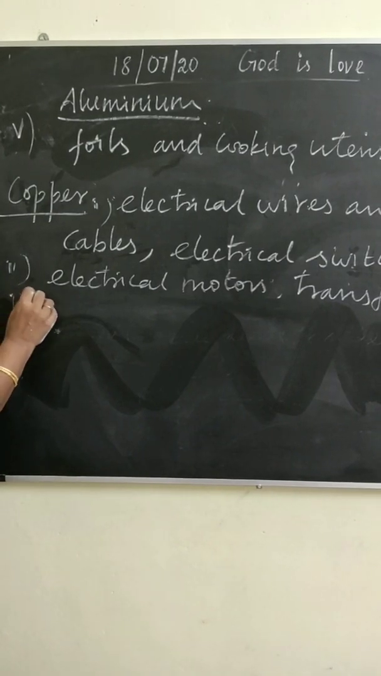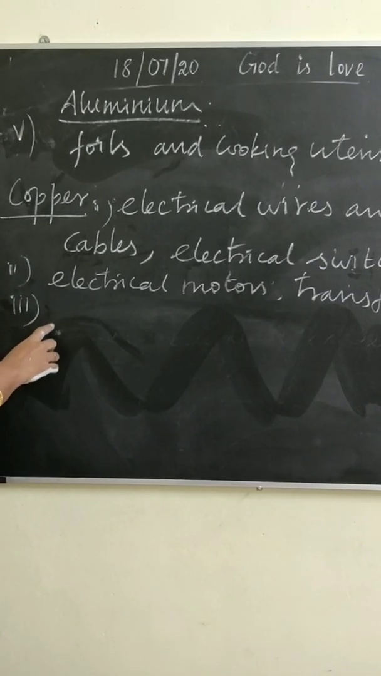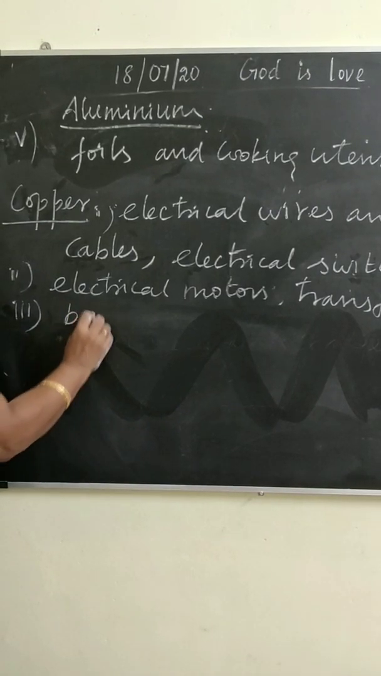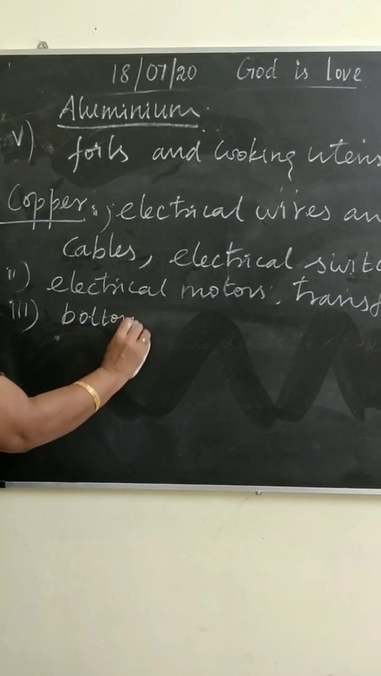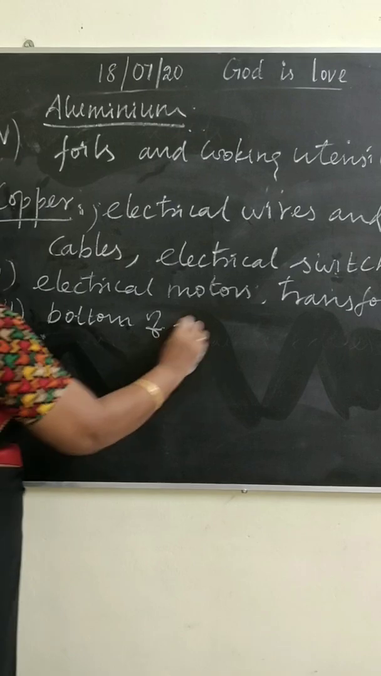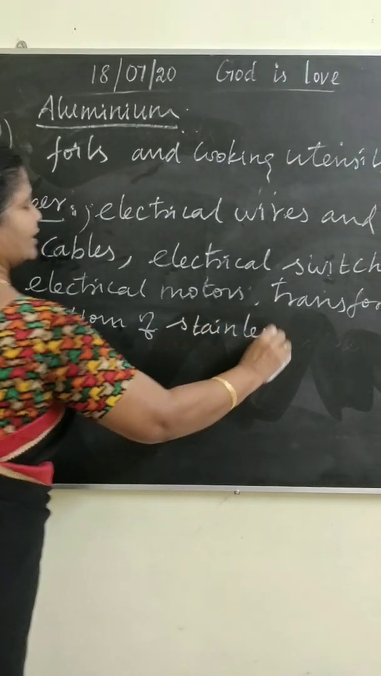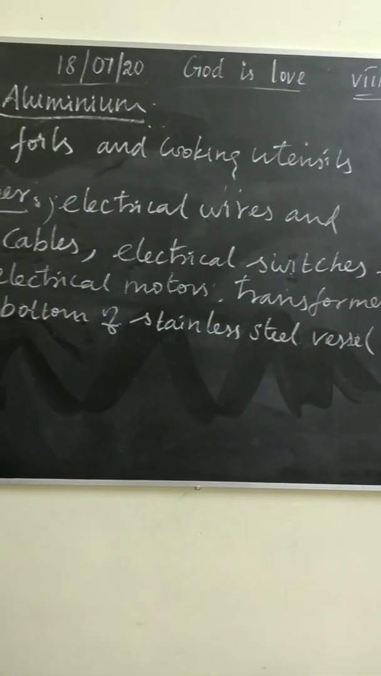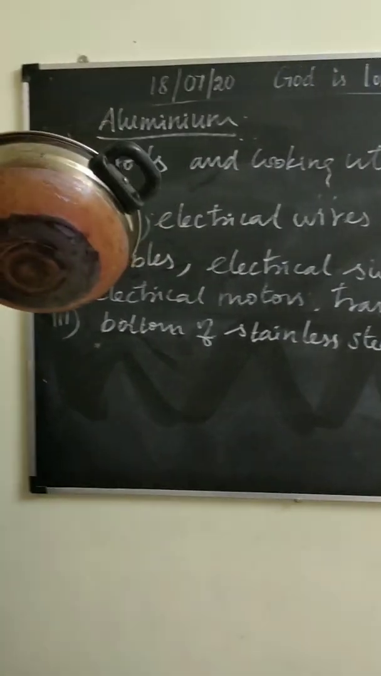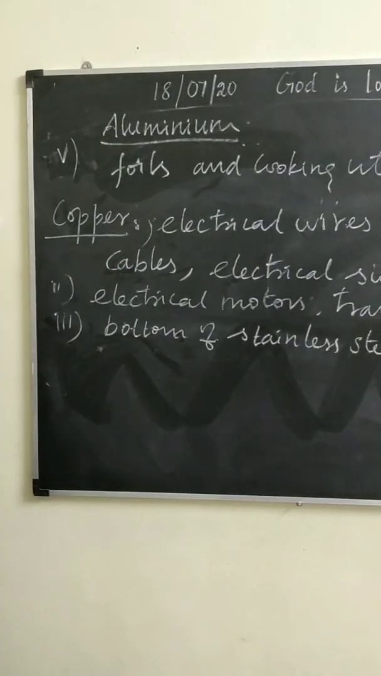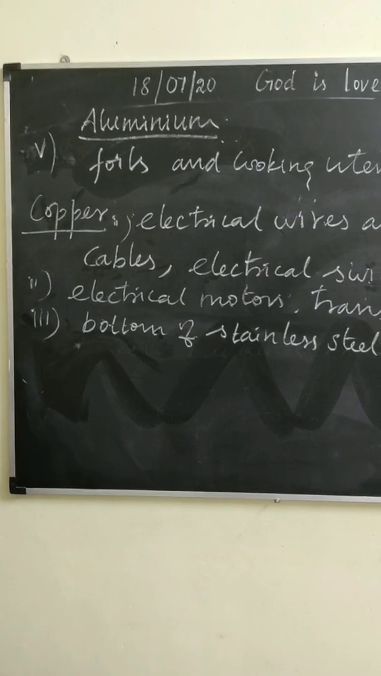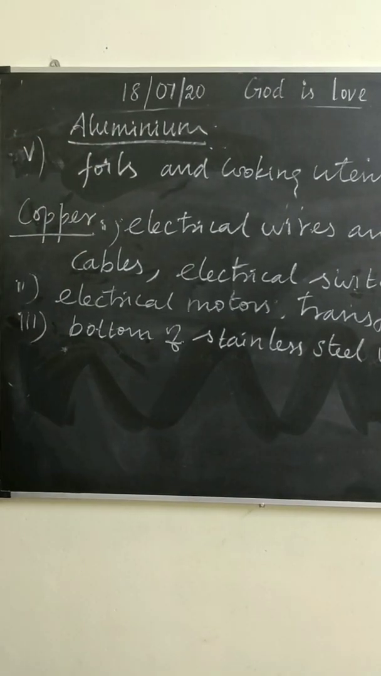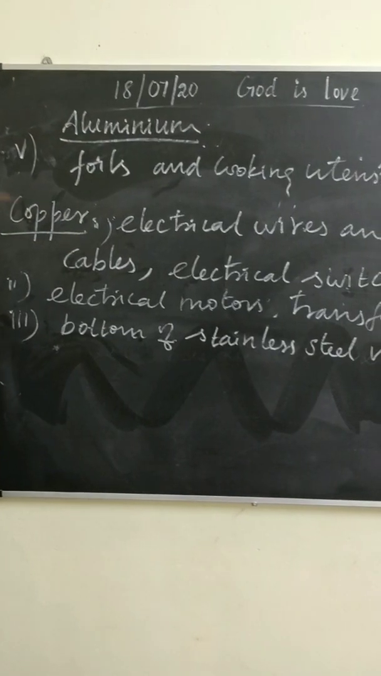Yes, third point, since copper is a good conductor of heat, it is also used to make the bottom of stainless steel vessels. Children, see the bottom of the stainless steel vessel. You can see the copper. Then this is a copper vessel. Copper wire.